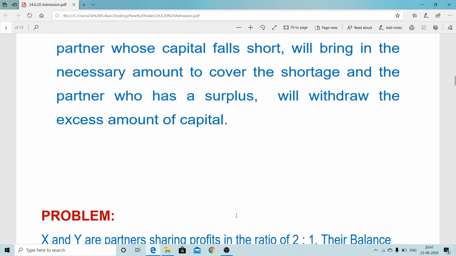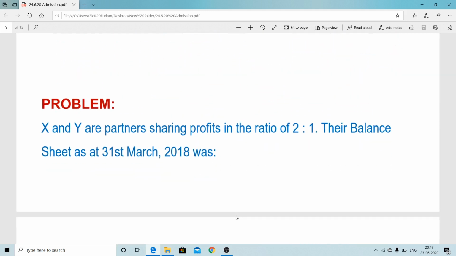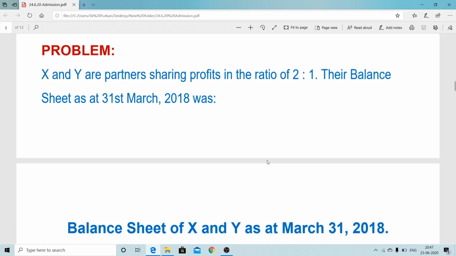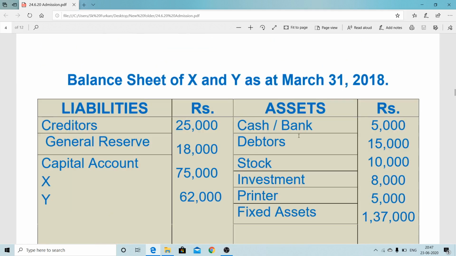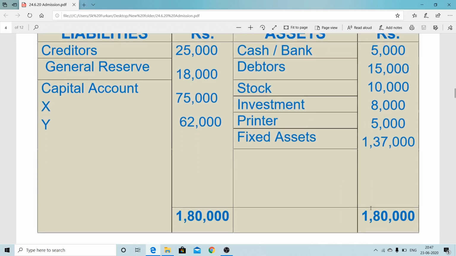Now we will consider one problem for better understanding. Here there are two partners X and Y in the profit sharing ratio 2:1, and their balance sheet on 31st March 2018 was as below. Cash and bank 5,000, debtors 15,000, stock 10,000, investment 8,000, printer 5,000, fixed asset 1,37,000. Total of the asset side is coming 1,80,000.